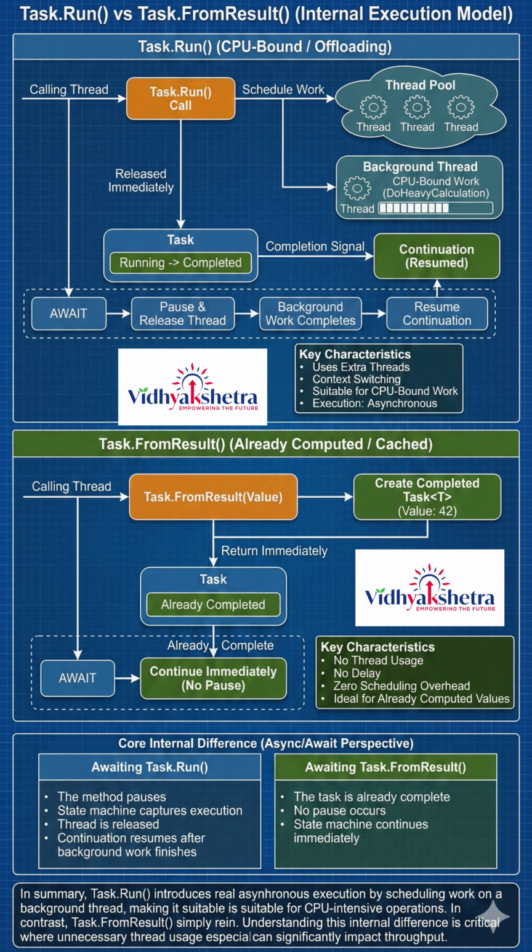When to use which? Use Task.Run when you need to offload CPU-bound work from the main or request thread. Use Task.FromResult when implementing an async method that already has a result, such as cached data or mock implementations.